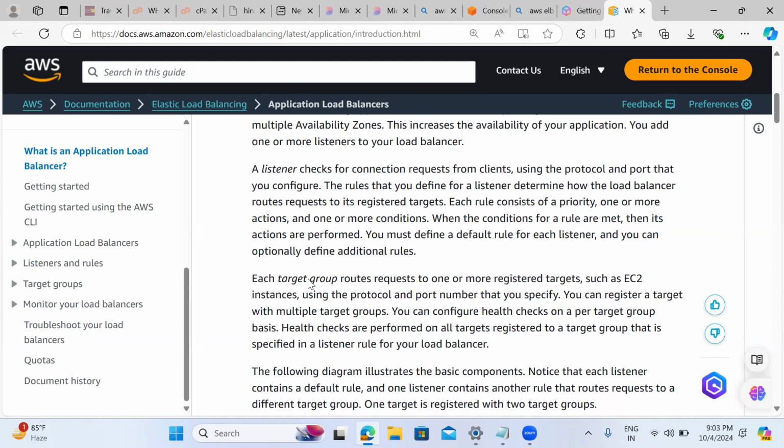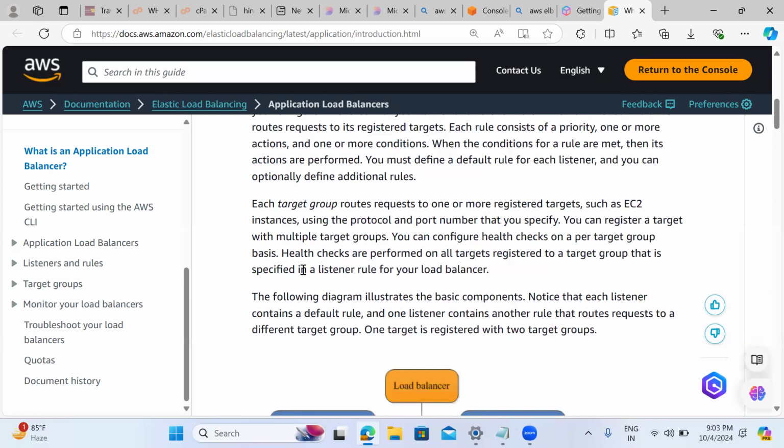Then here we have a target group. The purpose of a target group is that we have a group of instances. In the AWS scenario, multiple EC2 instances are grouped together, and we can register a target with multiple target groups also. That means if you have 2 to 1,000 instances, we can group them into one target group, or we can have multiple target groups.